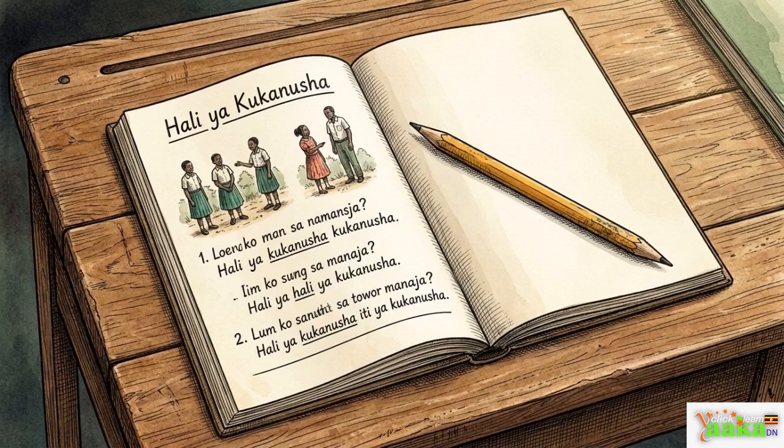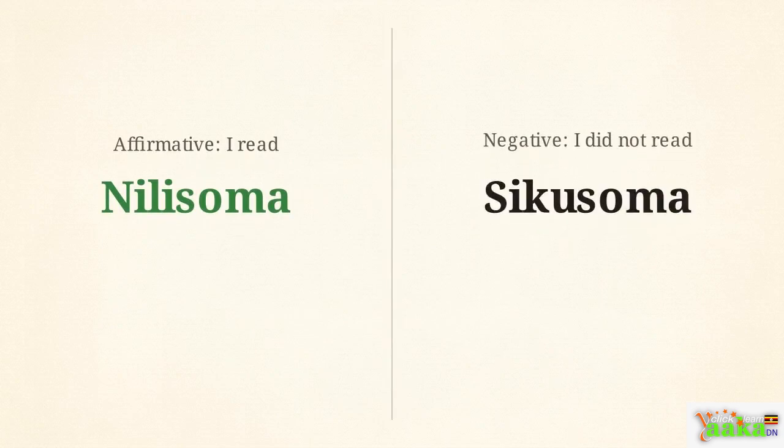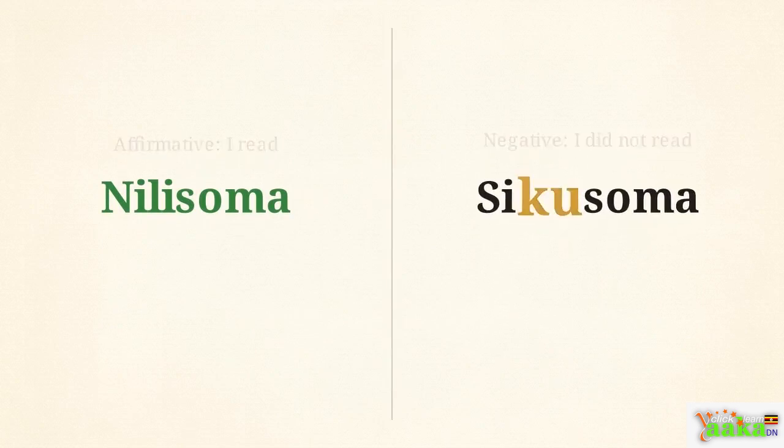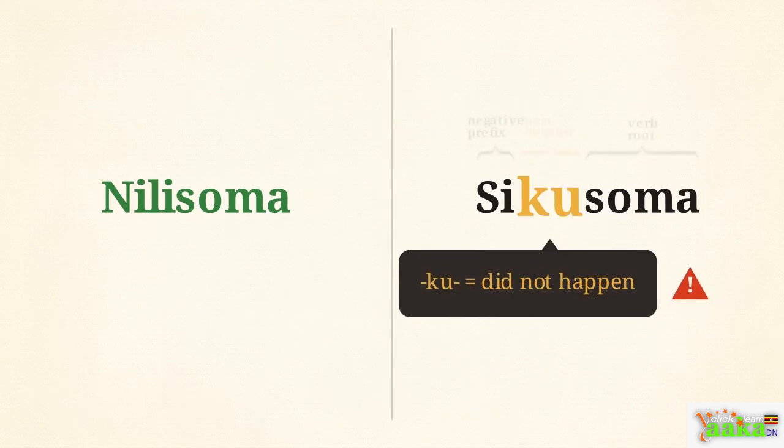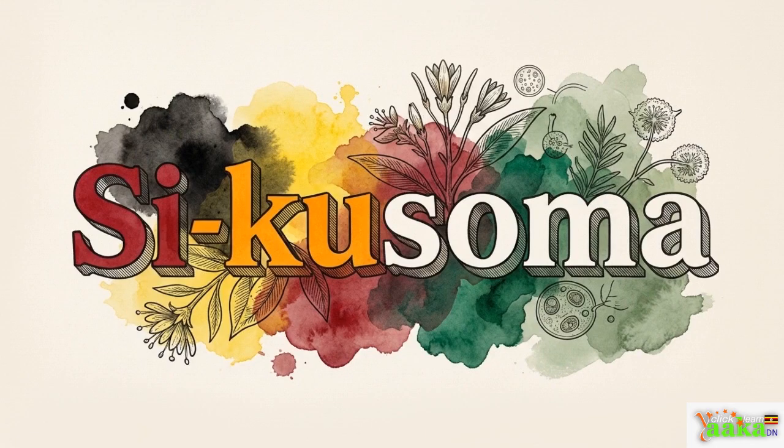There is a different process for stating that an action did not occur yesterday. Contrast the affirmative, nilisoma, I read, with the negative, sikusoma, I did not read. We use the marker ku. Do not confuse this ku with the infinitive form, like kusoma, meaning to read. Here, it does not mean to. When this syllable follows a negative prefix like si, it acts purely as a past tense negator. Sikusoma translates directly to I did not read.